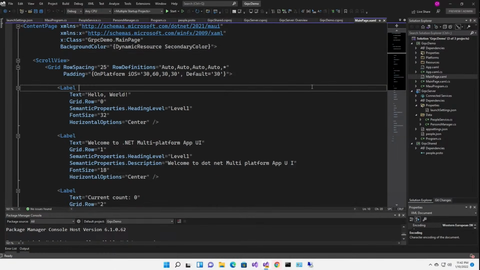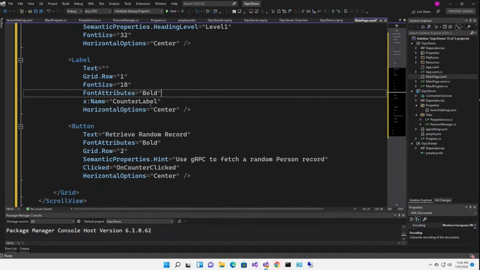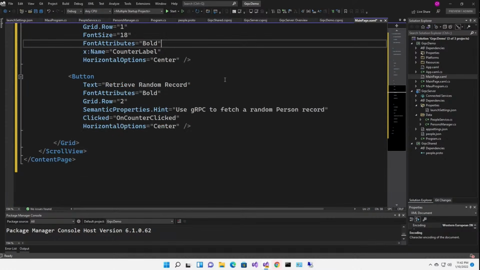All right, let's go to MainPage.xaml. And we're going to change this up a little bit. So here at the top, I've changed the label to gRPC demo. The next label I have as our display label. They called it counter label. I'll just keep that name. This is where messages get displayed. And now I've got a button to retrieve a random record. So that's get person by ID.